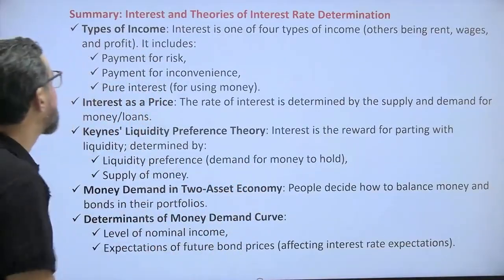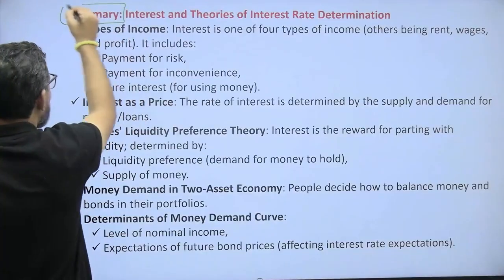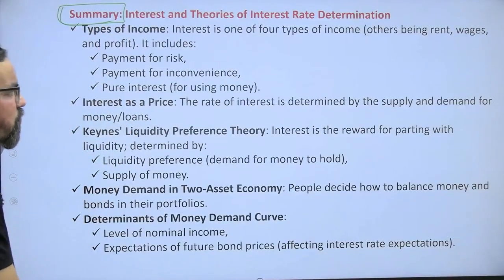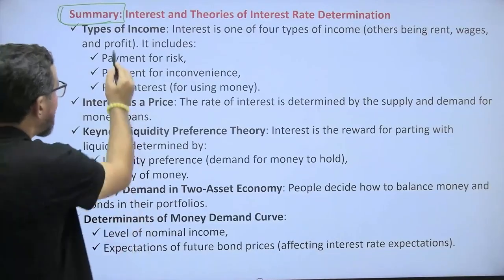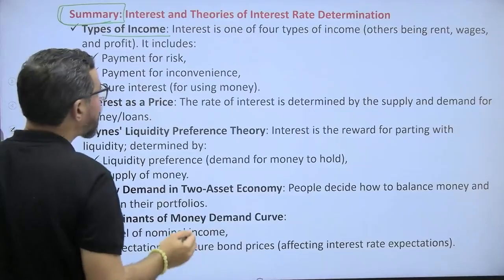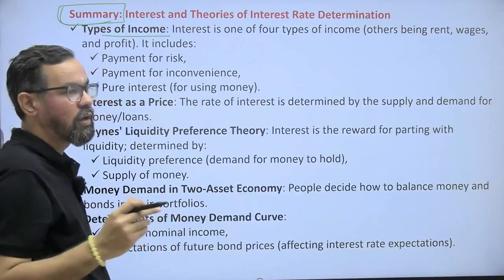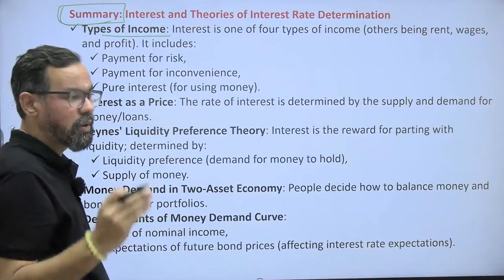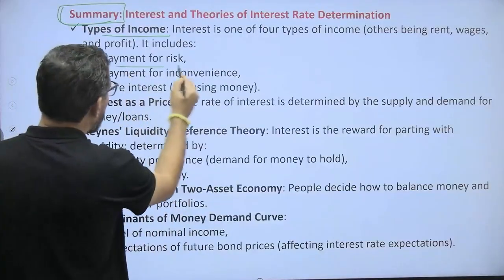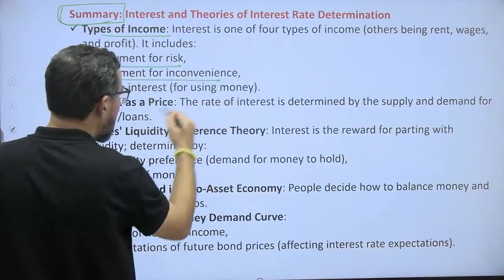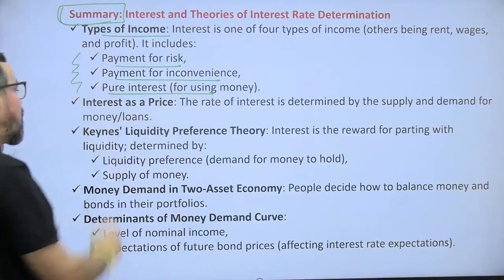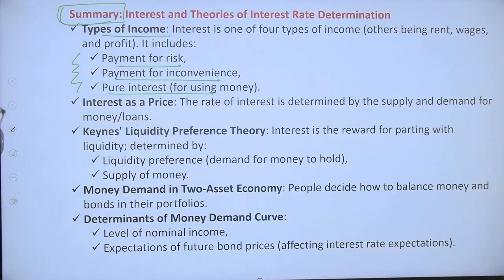So now the summary. This is all about this unit's summary: interest and theories of interest rate determination. Interest is one of the 4 types of income, like the income method, I hope you remember, right? Land, labor, capital, and entrepreneurship. So payment for risk, payment for inconvenience, and pure interest. These are the kinds of income which generally get included.